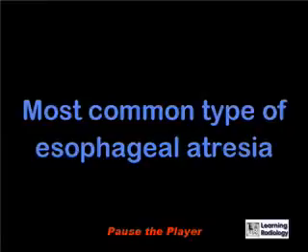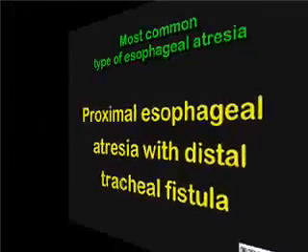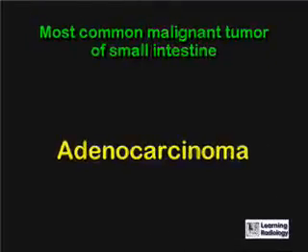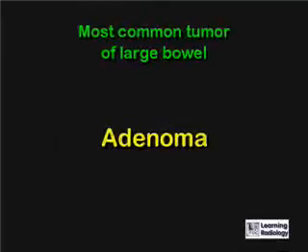What is the most common type of esophageal atresia? Proximal esophageal atresia with distal tracheal fistula. What is the most common malignant tumor of the small intestine? Adenocarcinoma. What is the most common tumor of the large bowel? Adenomas.